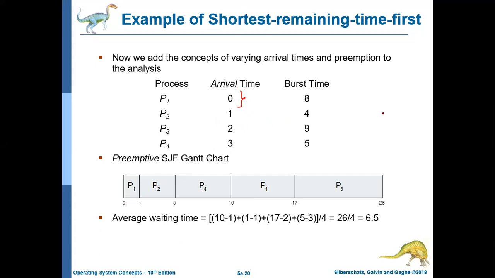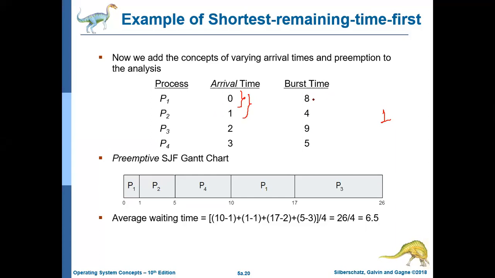Now what will happen at time 1? At time 1, there are two processes in the system, P1 and P2, because P2 is also coming at 1. And what are the burst times for these processes?